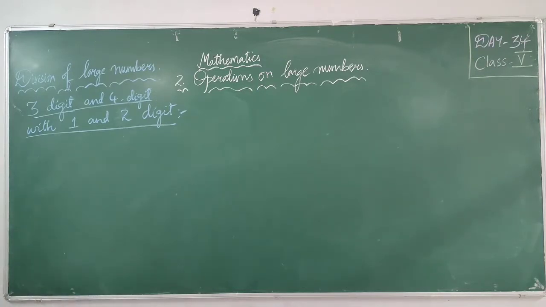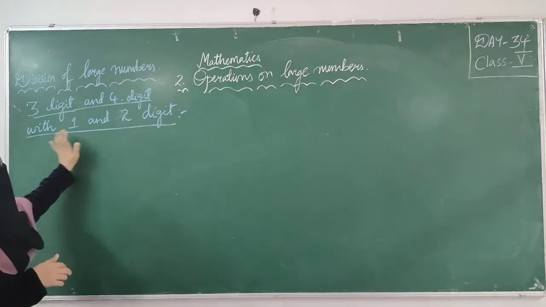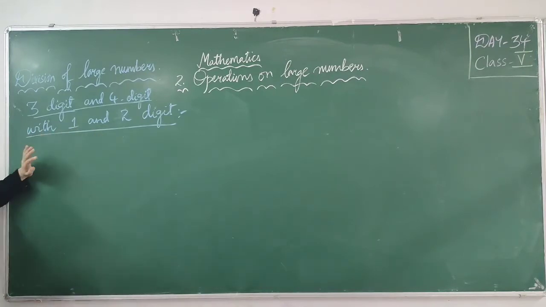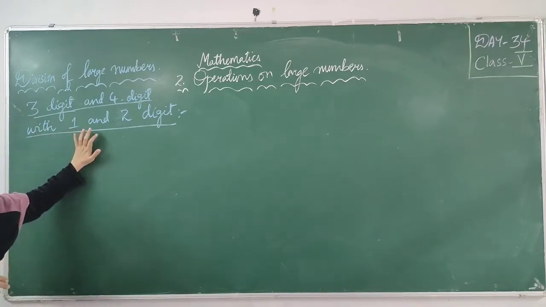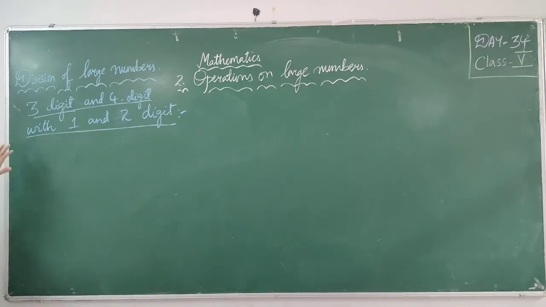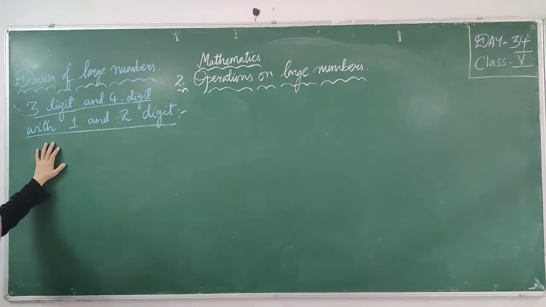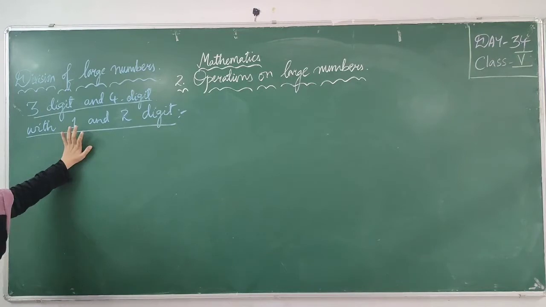We already learned how to divide large numbers of 4 digit and 3 digit as well as 5 digit numbers in our previous class, that is in our 4th class. Today we are going to learn 3 digit and 4 digit with 1 digit and 2 digit. In next class I am going to teach you 3 digit and 5 digit and 6 digit number with 3 digit and 4 digit number. Today we are going to practice 3 digit and 4 digit problems, how to solve and how to divide with 1 digit and 2 digit numbers.